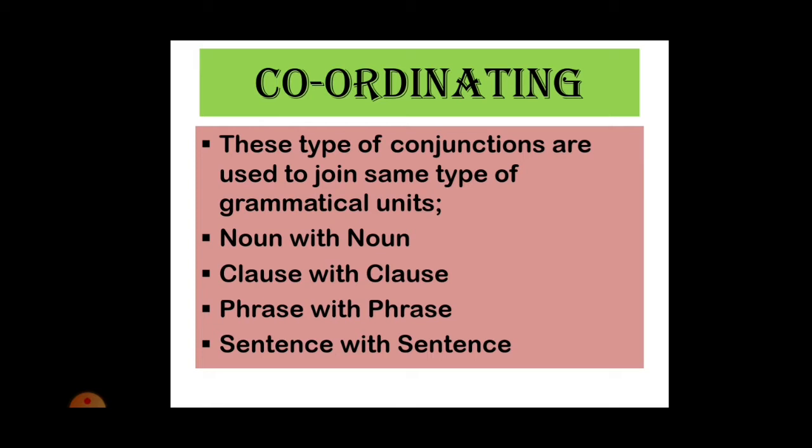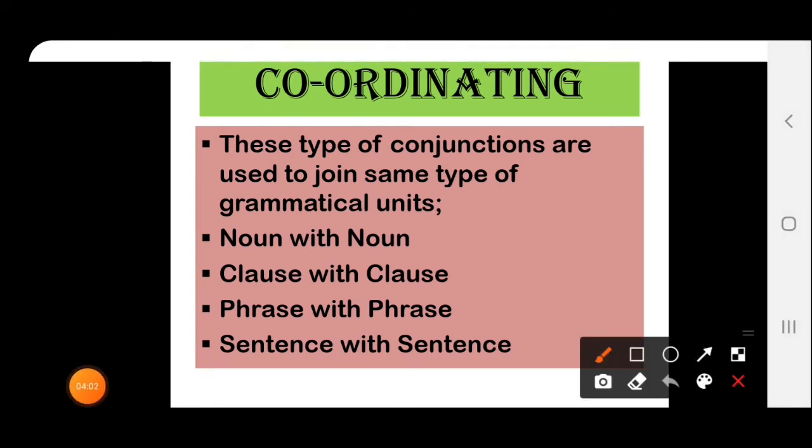Coordinating conjunctions are used to join the same type of grammatical units. Same type of grammatical units means noun is joined with noun, clause with clause, phrase with phrase and sentence with sentence.